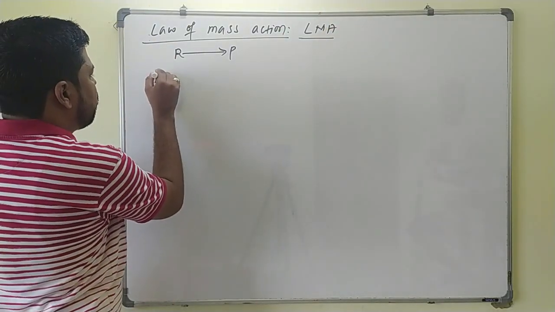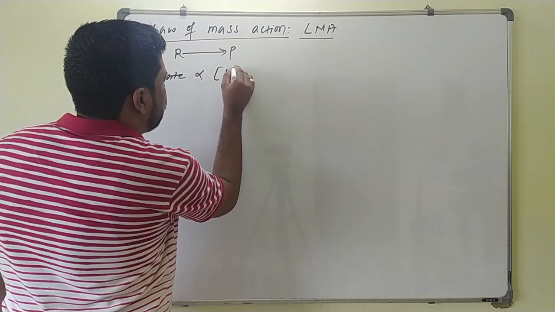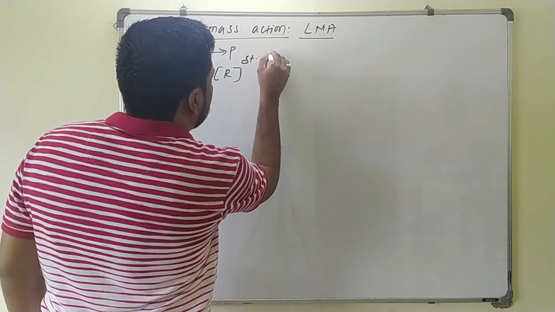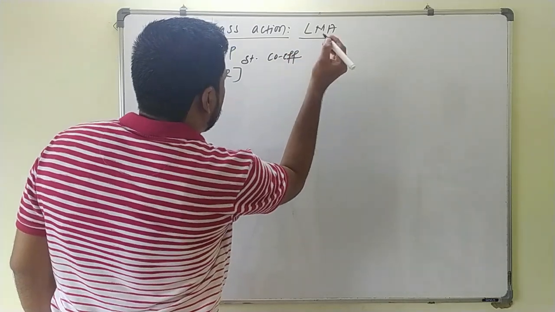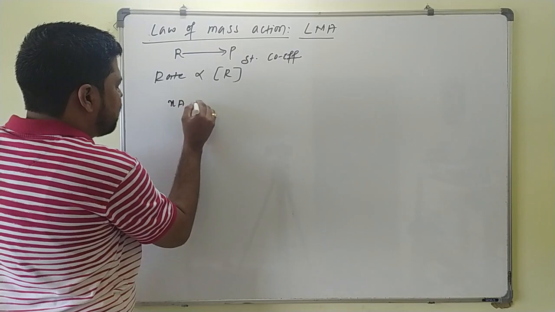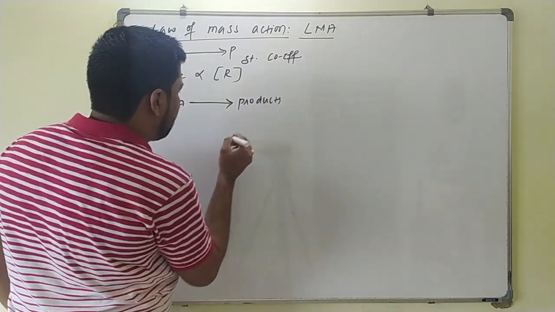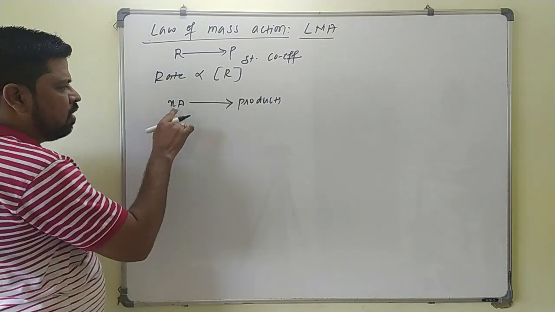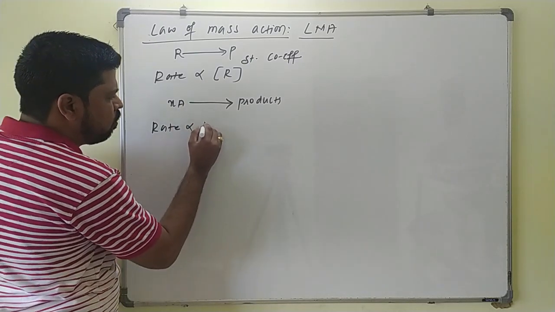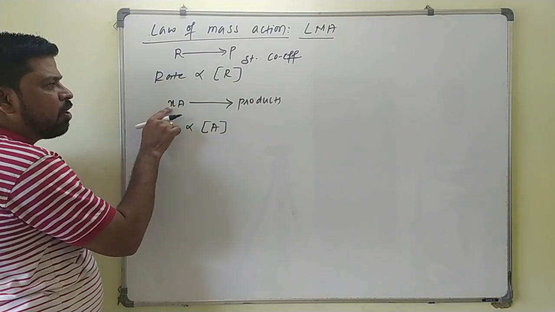So according to the law of mass action, the rate of the reaction is directly proportional to the molar concentration of the reactant raised to the power equal to the stoichiometric coefficient. For example, take X moles of A giving products. For this reaction, the rate of the reaction is directly proportional to what? The molar concentration of A raised to the power equal to the stoichiometric coefficient.